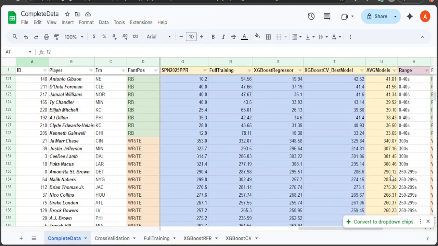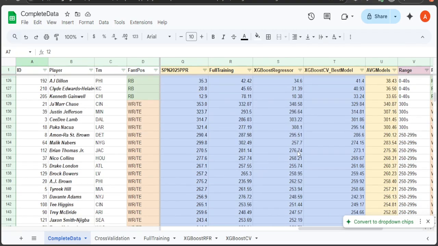If you're in a 12-person league, all these guys will probably be taken in the first round, especially Chase, Jefferson, Lamb, Puka, St. Brown, and Nabers, and then probably Brian Thomas Jr. early in the second round. And then Nico, he's going in the second round too. So it's nice to see all these models pretty close together, and we're getting a good average from all these. There are no rapid variations.